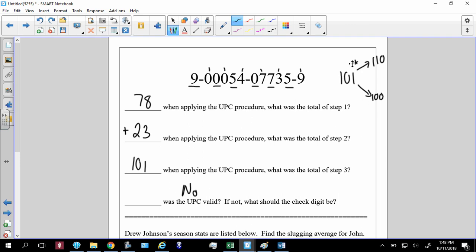If I go to 110, I have to add 9. So that means if I add 9 to a check digit, I'd be at 18. Again, that's not going to work. Or I can subtract 1, which means if I subtract 1, the check digit will be 8. Yep, that works. There we go.